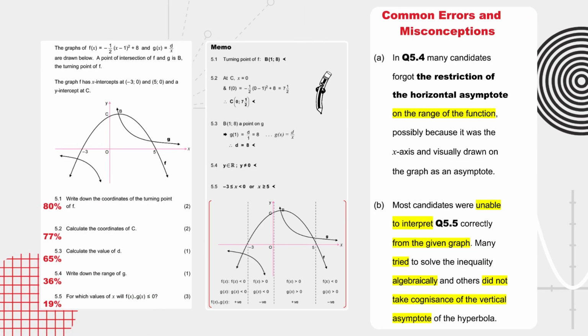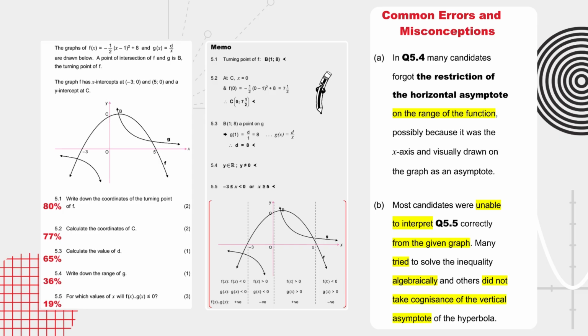Let's have a look now at the common errors and misconceptions laid out by the diagnostic report. The first 3 questions were relatively well answered. Then, in question 5.4, many candidates forgot the restriction of the horizontal asymptote on the range of the function, possibly because it was the x-axis and visually drawn on the graph as an asymptote.